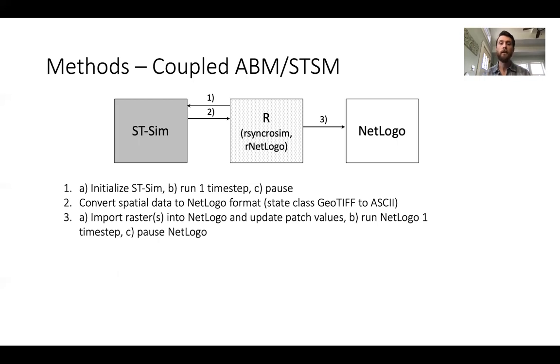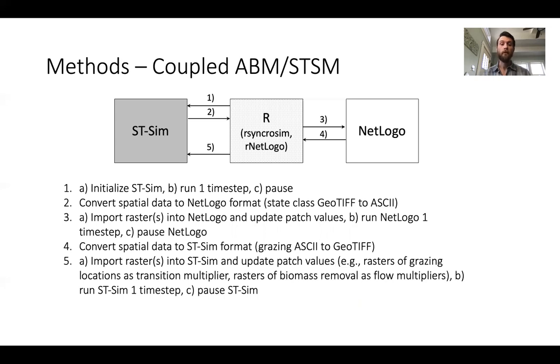Once we imported those data to NetLogo and updated the patch values, we then ran NetLogo for a time step, paused it, and extracted the relevant spatial data and converted it to a format that STSim could read. In this case, it was the locations of grazing transitions and how much biomass was removed through those grazing transitions. We could then import those rasters to STSim, update the patch values, run STSim for a time step, and pause it again. And then we just repeated these steps as many times as needed to meet our full model run time and the number of iterations that we desired.